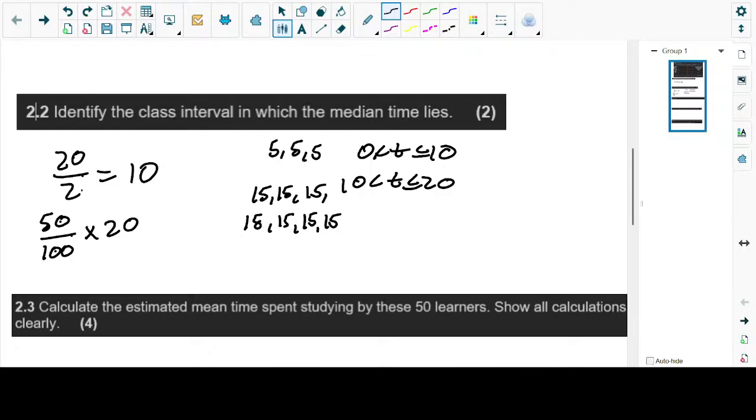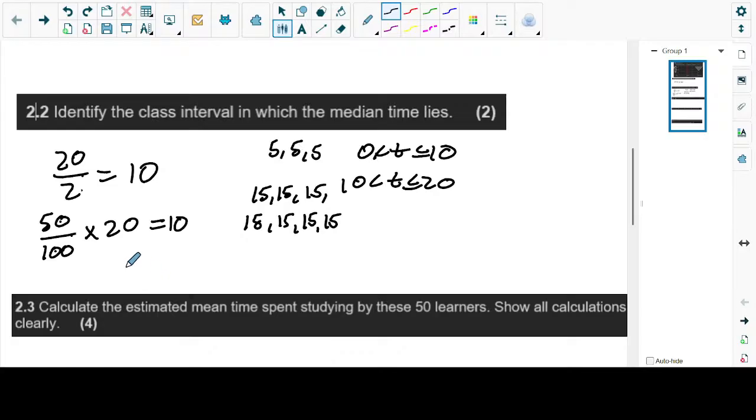Do we get it in class number 1? If you count, you would find 10 in class number 1, and that would be your median class. But on the first class you have 3 values, so you can't find position 10 there. Let's move on to the next one. If we move on, we have 7. Now if I say 3 plus 7, what do I get? 10. So if I want position number 10, do I get it in class number 1 or class number 2?